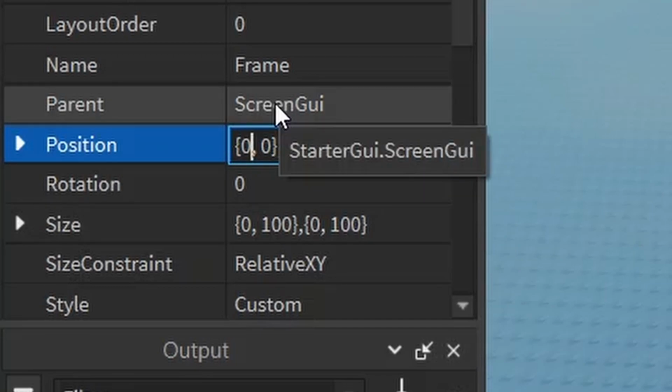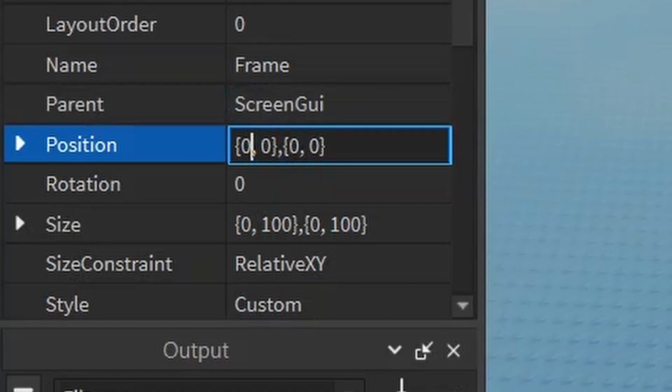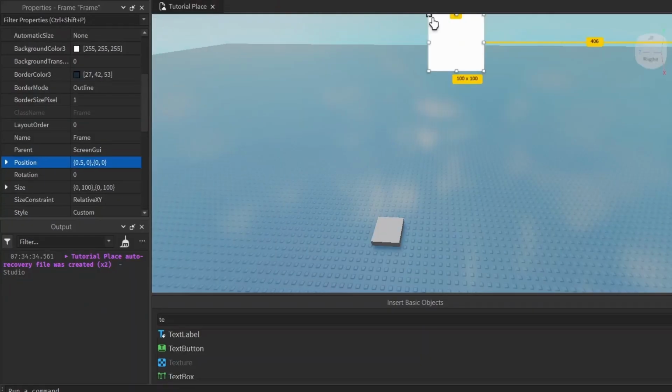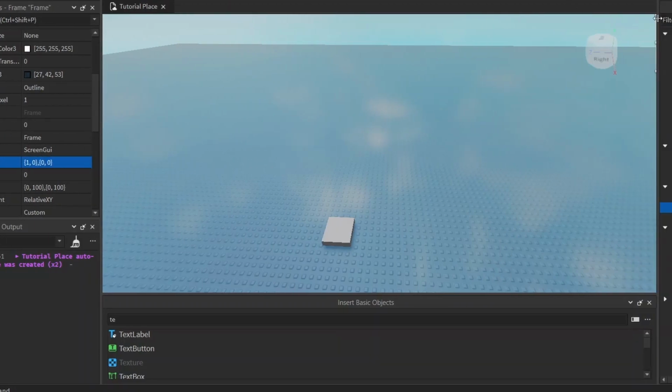The first number is known as a scale, and it takes in a number 0 to 1. 0 being all the way on the left side of the screen, 1 being all the way to the right of the screen. If I change it to 0.5, it moves the frame to halfway across the screen. 0.5 is 50%. 0.25, a quarter of the screen. 0.75, 3/4 of the screen on the x-axis. And if I set it to 1, you can't even see it because it's pushed all the way across the side. You can just barely see it.